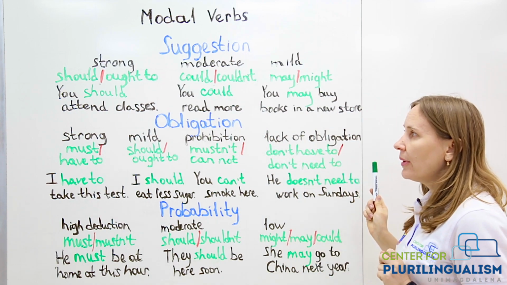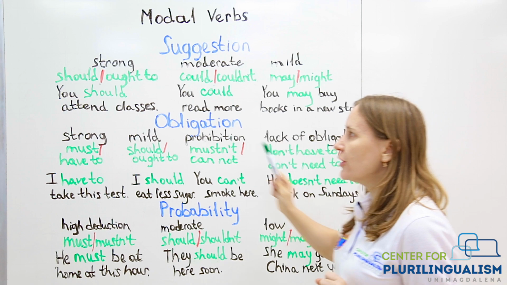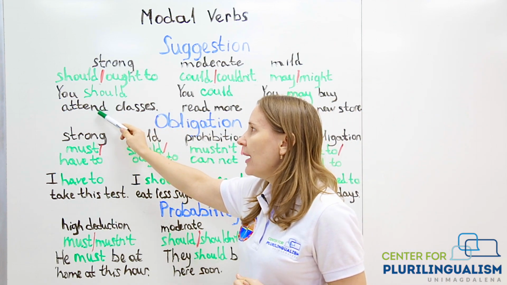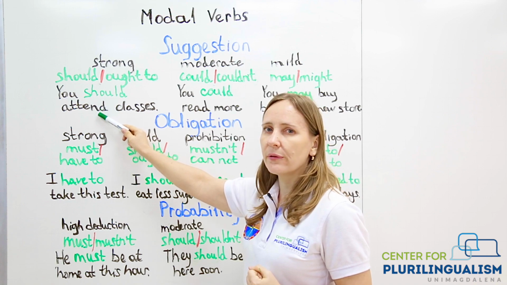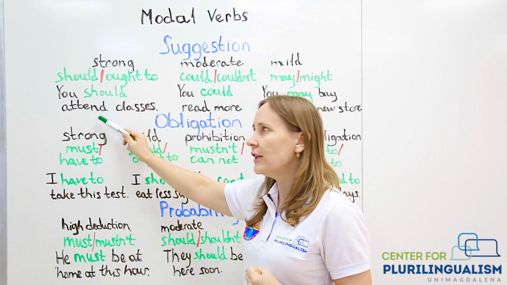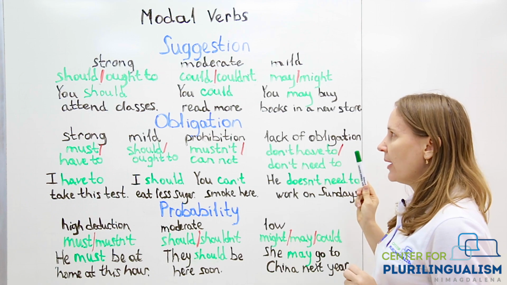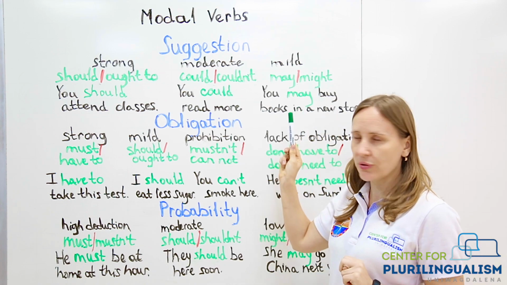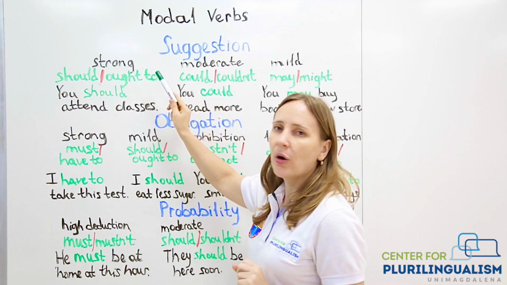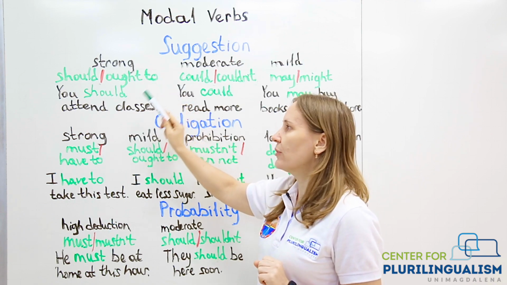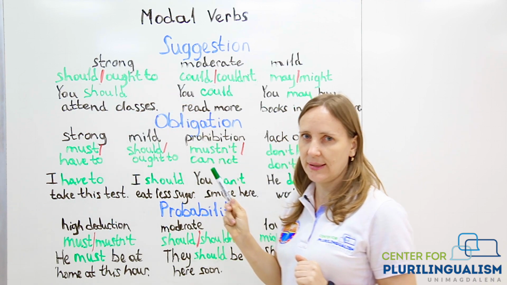Okay, remember that modal verbs are always used with another main verb after them, and the verb that follows modal verbs should be in infinitive form. Modal verbs should, could, may and might are used without to. However, ought to is always used with this particle to. For example, you ought to attend classes.